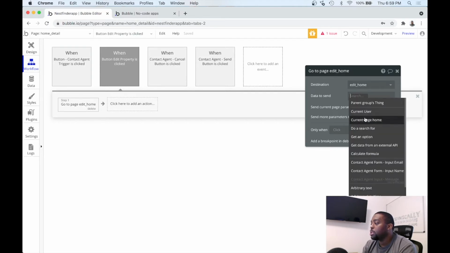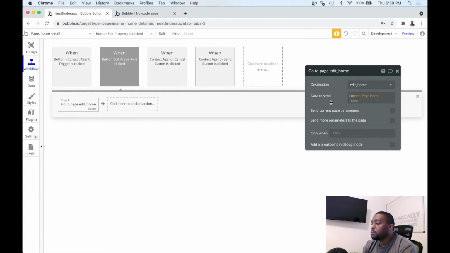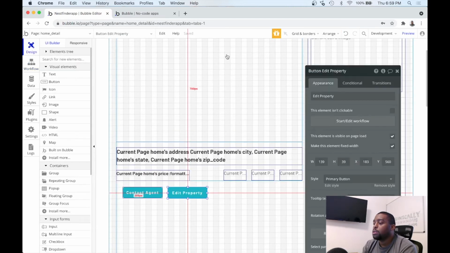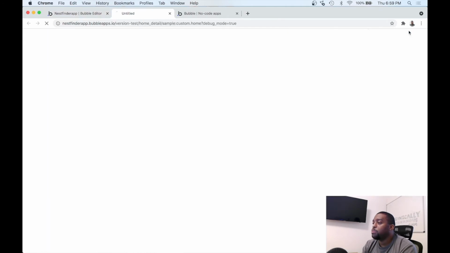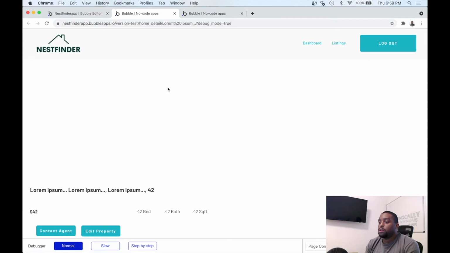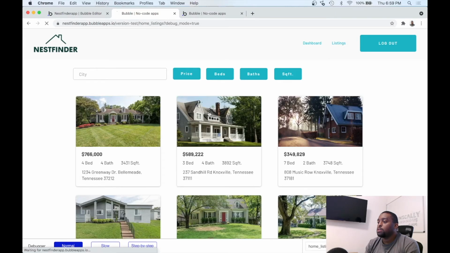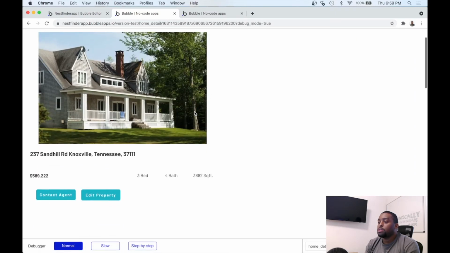And we want to send the current page's home data, the data for that detail page. Let's go ahead and exit and preview. So now we see both buttons for the listings.